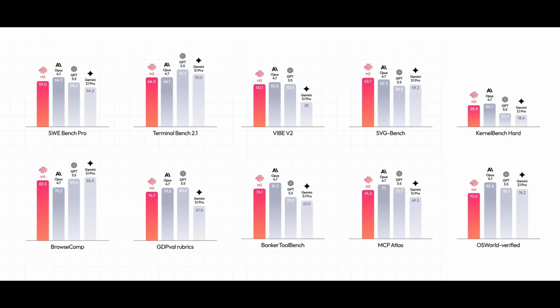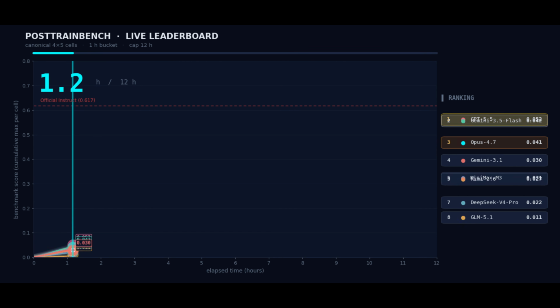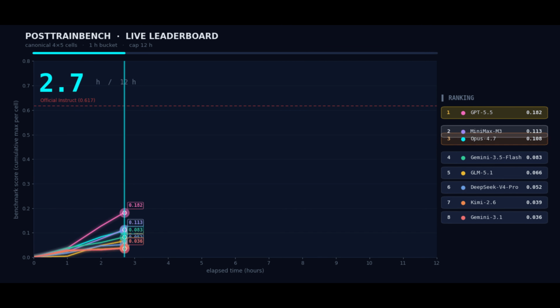On SWE Bench Pro, which tests real-world software engineering tasks, M3 scores 59%, ahead of GPT 5.5. On BrowseComp, which measures how well a model can navigate the web and perform multi-step research tasks autonomously, it scores 83.5, which MiniMax says edges past Claude Opus 4.7.